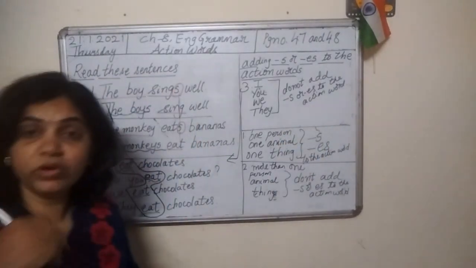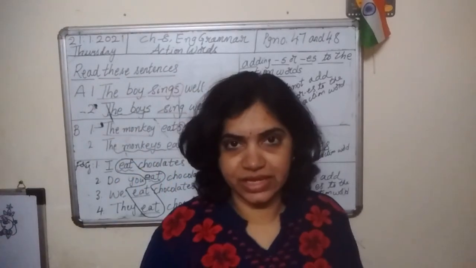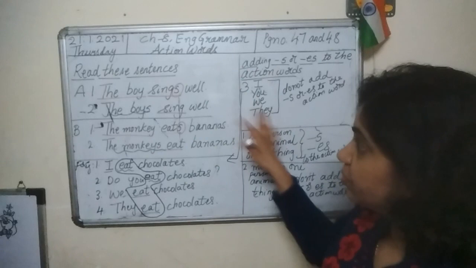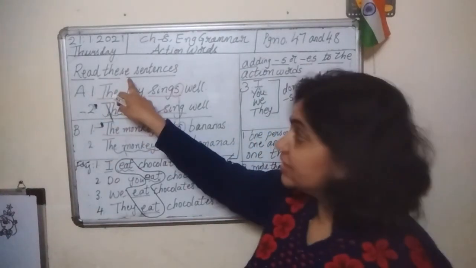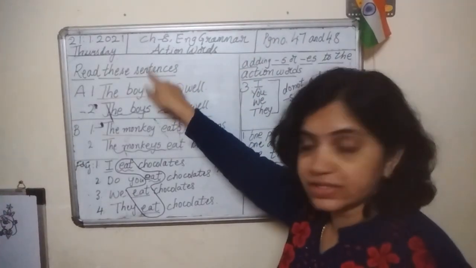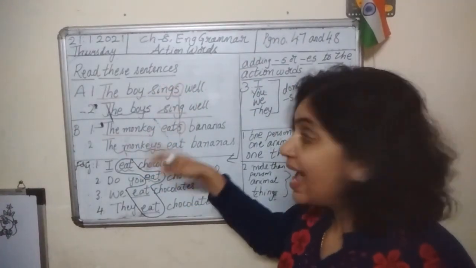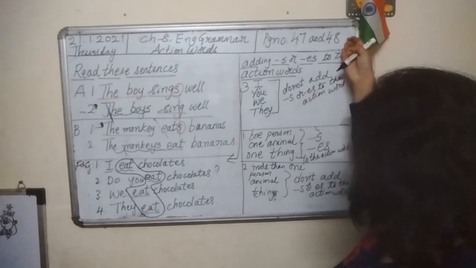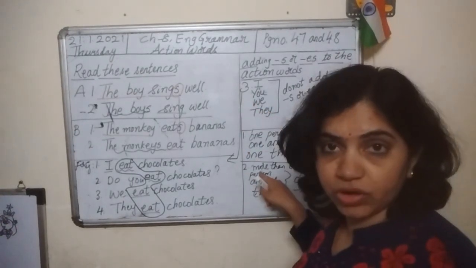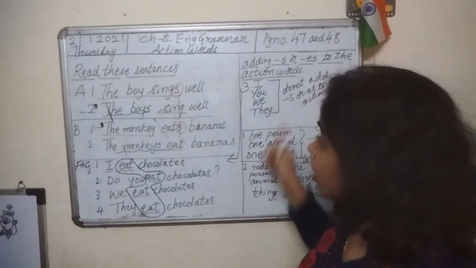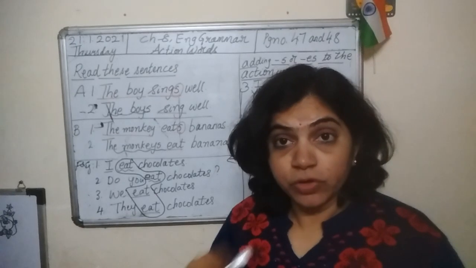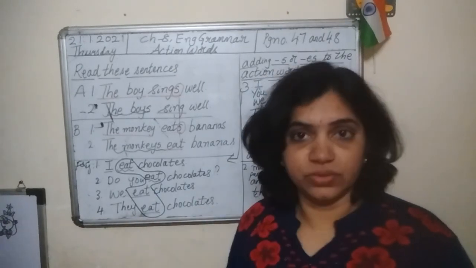This will become more clear when we do the exercises. Today, I will not start any exercises. This is important. I want you to read these sentences. Page number 47, read these sentences. After that, on page number 48, case 1, case 2, case 3 are given. You need to understand this. Then, next class, we will do the exercise. If you are clear with the concept, you can start doing the exercise.